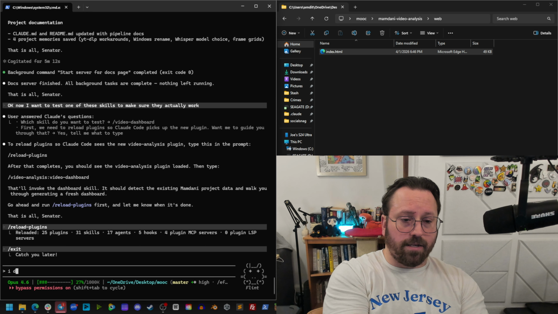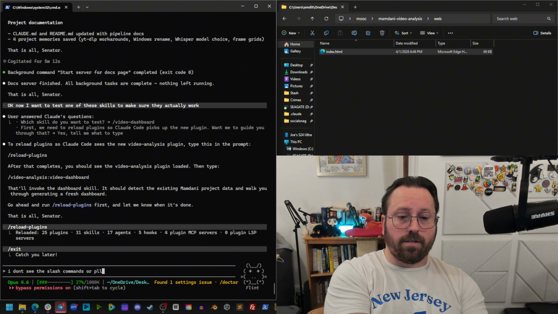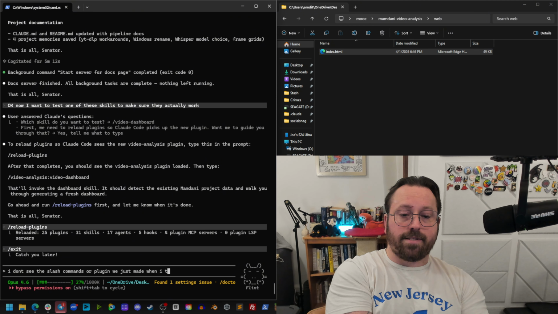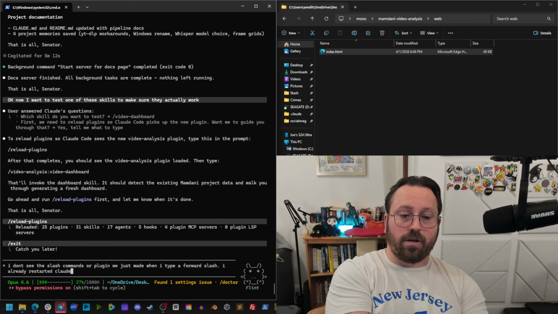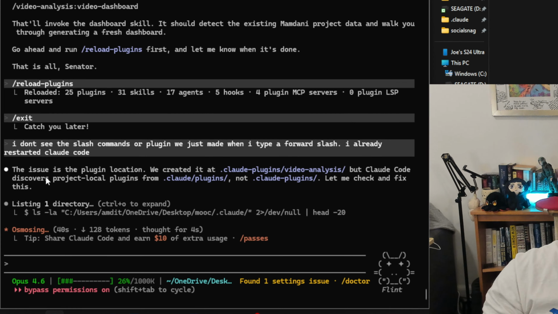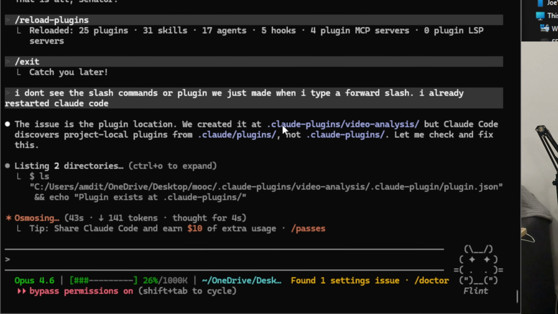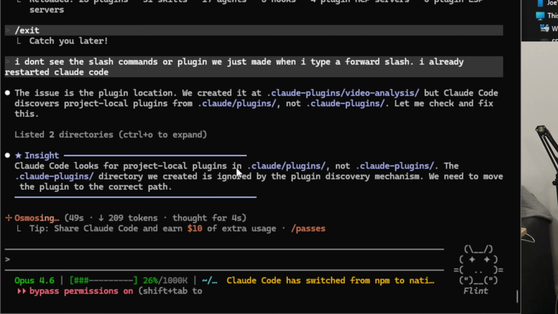Okay, so now let's test it. And let's say I don't see the slash commands or plugin we just made when I type a /. I already restarted Claude Code. So here we go. The issue is the plugin location. We created it at Claude Plugins, but Claude Code discovers the project local plugins from Claude/plugins, not Claude-plugins.